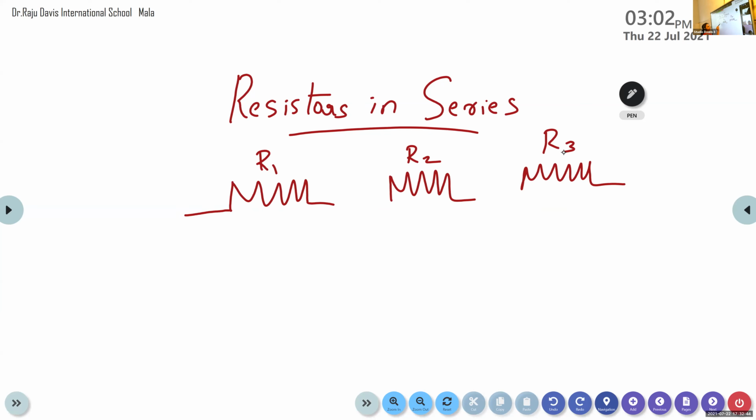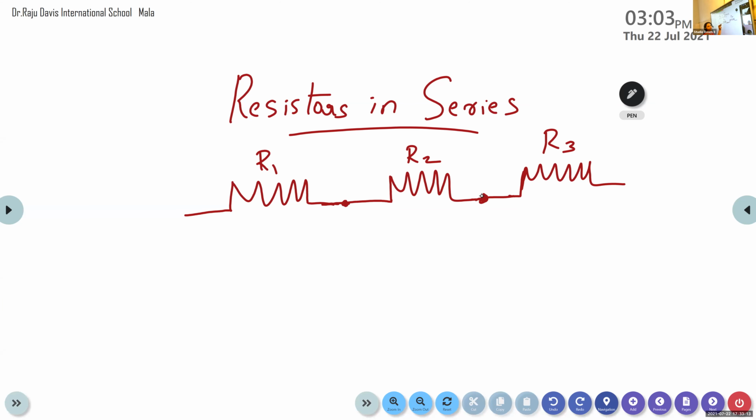If the end of resistor R1 is joined to the end of resistor R2, then the end of resistor R2 is joined to the end of R3. So one end of R1 is joined to R2, similarly the other end of R2 is joined to R3. That is the end-to-end connection of resistors.